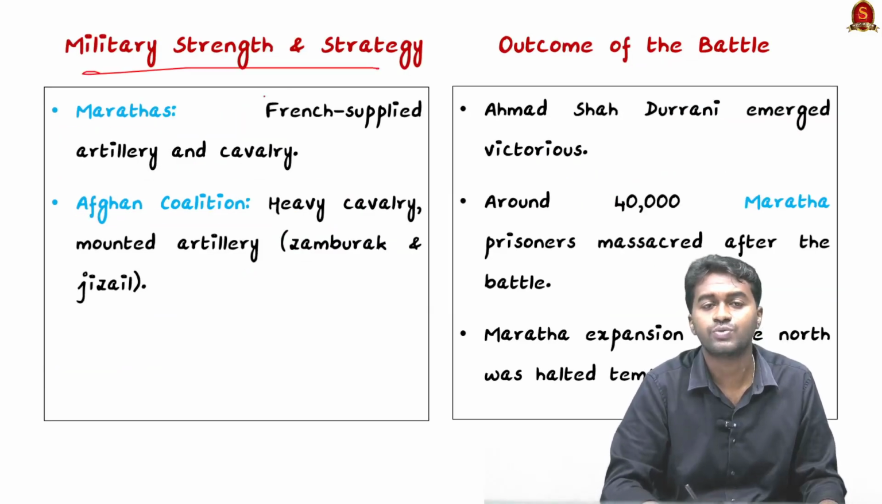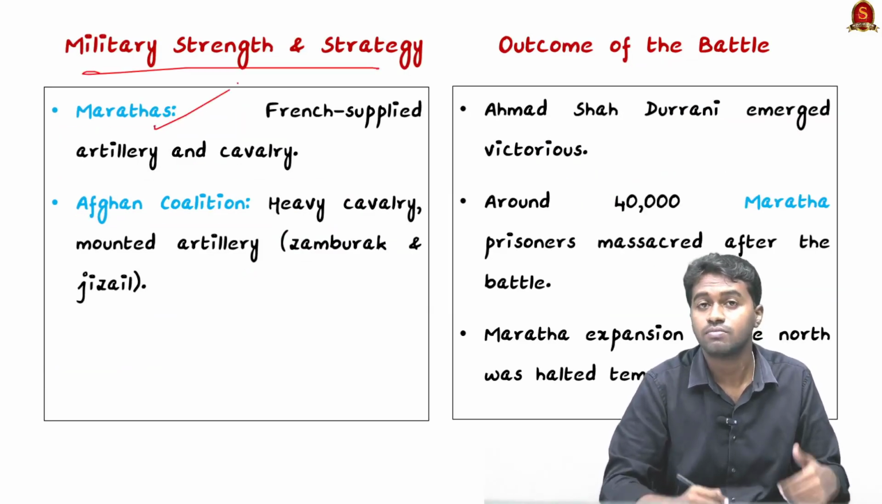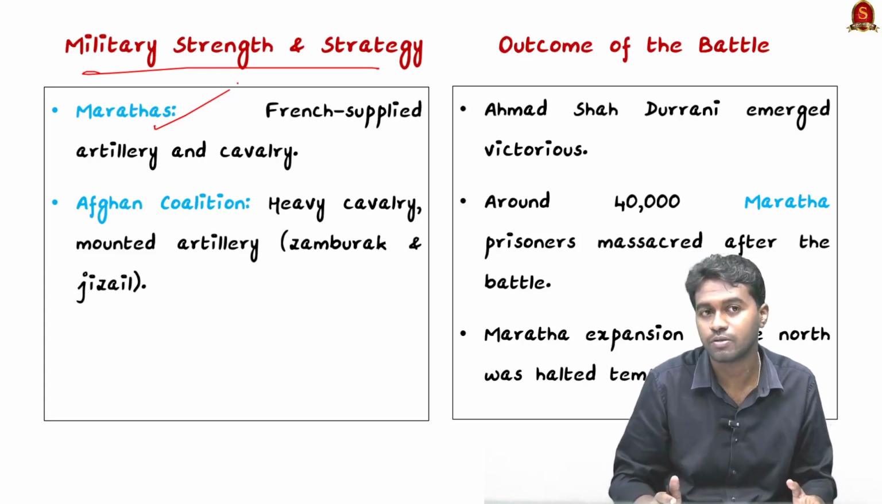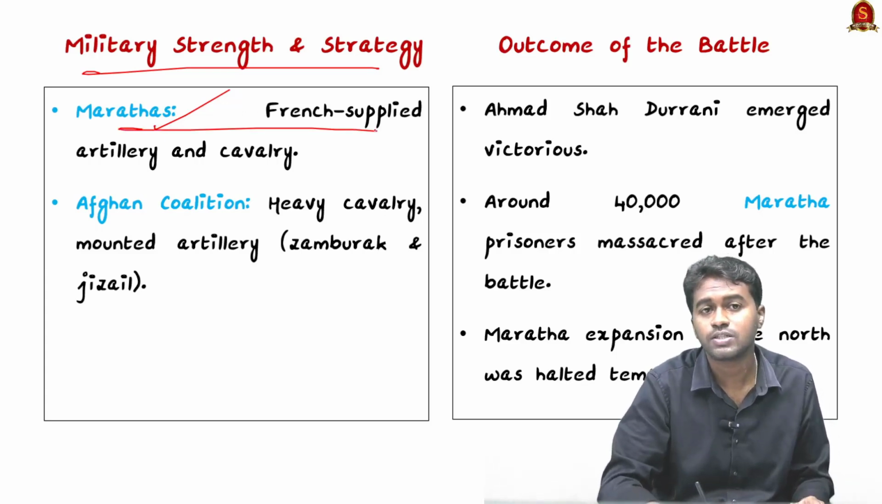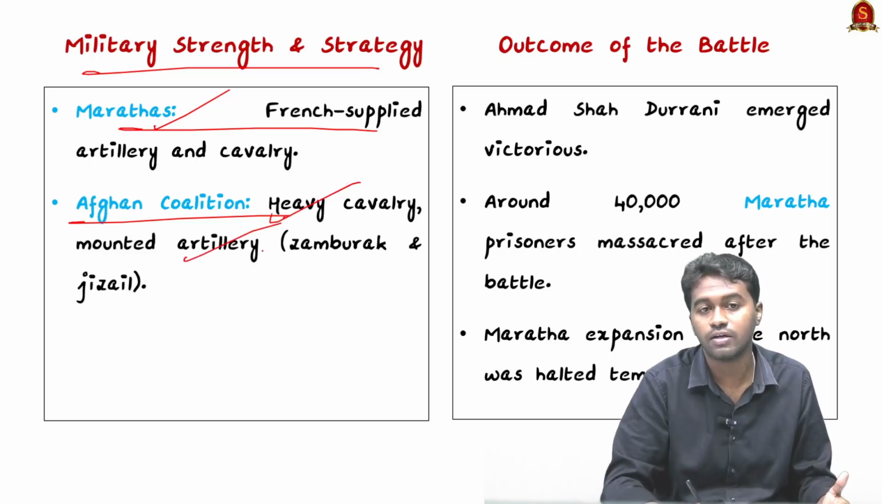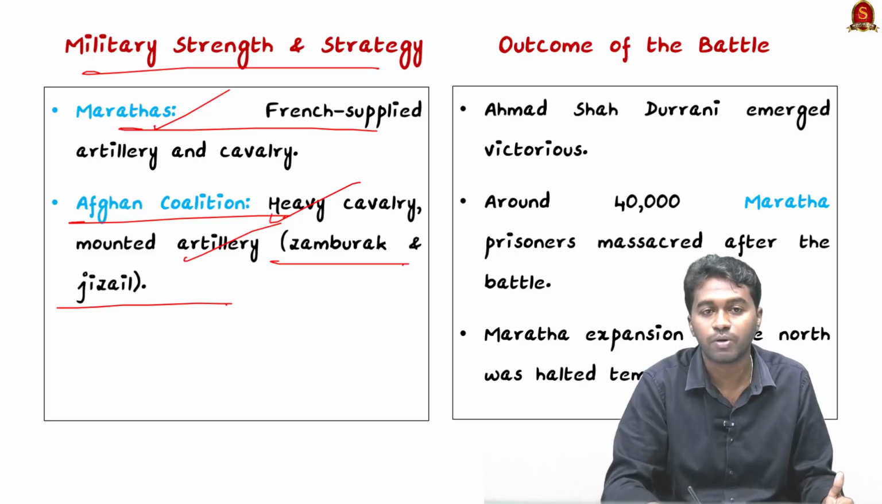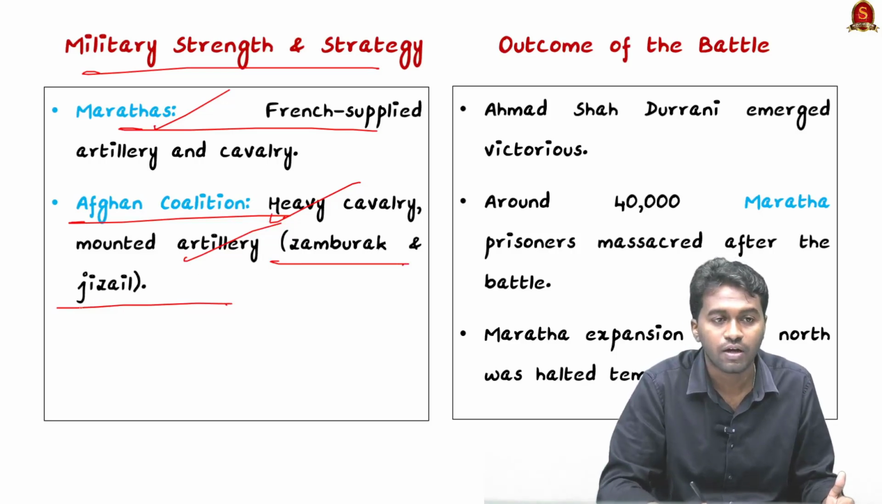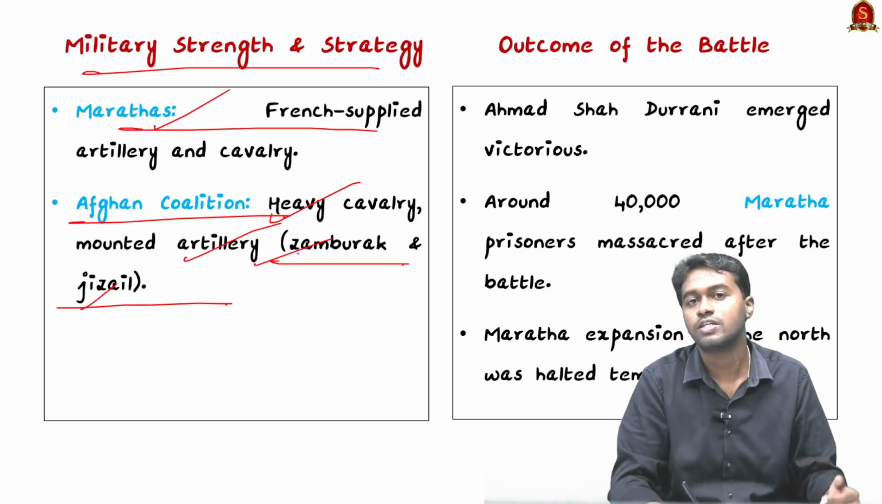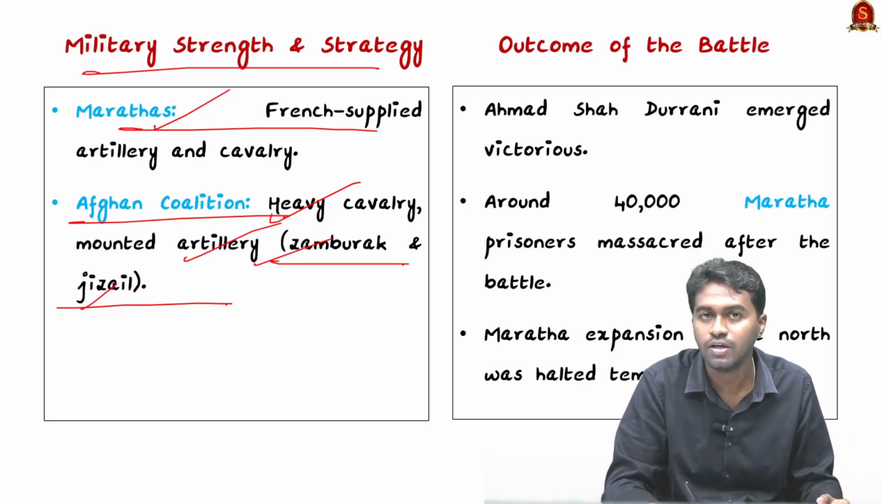Coming to the military strength and strategy, the Marathas had a strong feeling of fraternity among them. But on the other side, the Afghan coalition had heavy cavalry and artillery, and you can see Sambark and Jaisil. So Sambark means cavalry, and Jaisil means artillery. So you can expect these terms as questions in UPSC prelims.